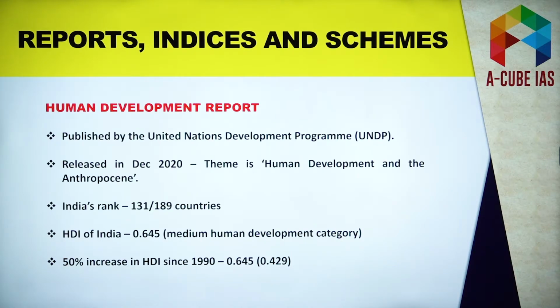Now you have to focus on one important fact. This is very important. Remember that this Human Development Report was released in 1990 for the very first time. And it was released by Pakistani economist Mehboob ul Haq along with Amartya Sen. So this fact is also important, that it was released for the very first time in 1990. And here you can memorize the theme also. The theme was Human Development and Anthropocene. Now you have to understand one thing, that different themes have been explored over the years. But one thing has been common, and that is human development. This has been the approach.